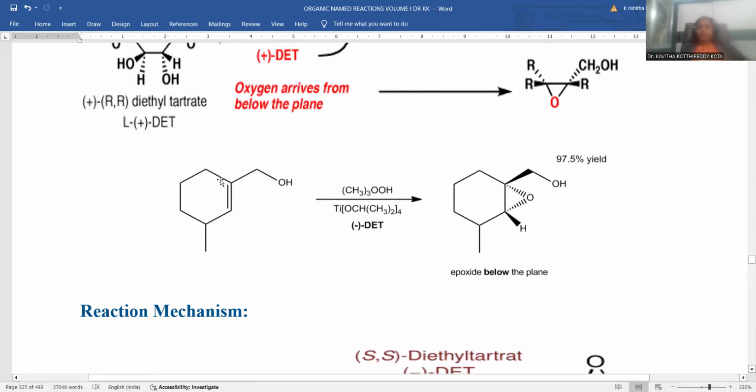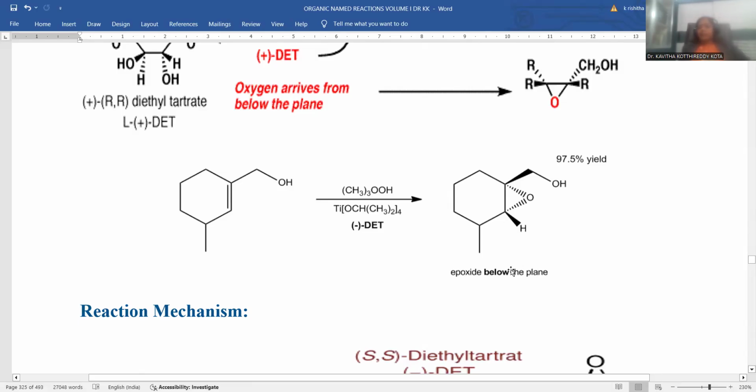For Sharpless asymmetric epoxidation, our requisite functional group is allylic alcohol. This allylic alcohol is treated with tertiary butyl hydroperoxide, and titanium isopropoxide will be taken. Minus DET is the condition, that is levorotatory diethyl tartarate, so that epoxidation takes place like this, and a 97.5% yield will be generated.